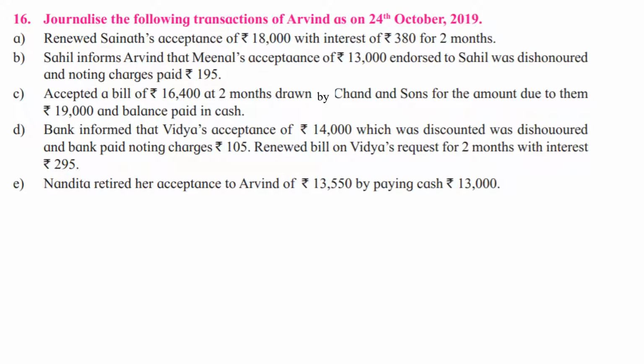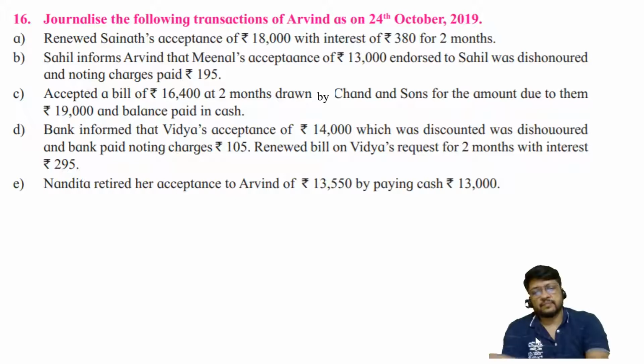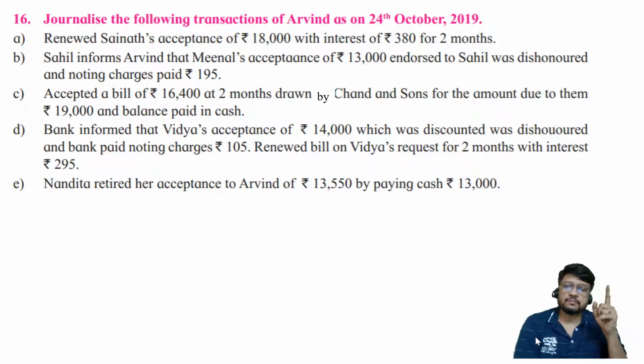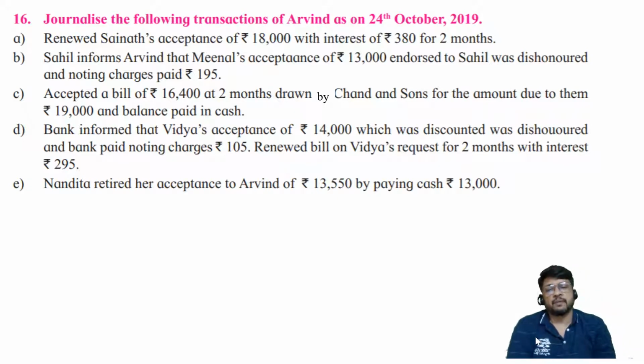Let us consider point number E. Nandita retired her acceptance to Arvind of rupees 13,550 by paying cash of rupees 13,000. Nandita retired. So there is one Nandita who retired her acceptance. That means it is the bills payable of Nandita. It was bills payable of Nandita to Arvind. That means it is Arvind's bills receivable. And the bill was of rupees 13,550.